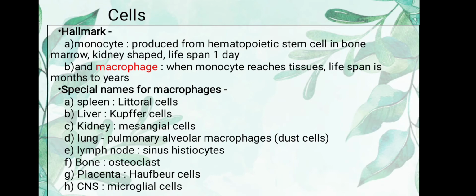Then comes our macrophage. Macrophage is pretty important because when a monocyte reaches the tissue, it is known as a macrophage. Lifespan is months to years.